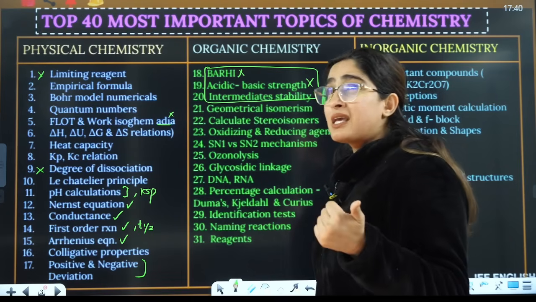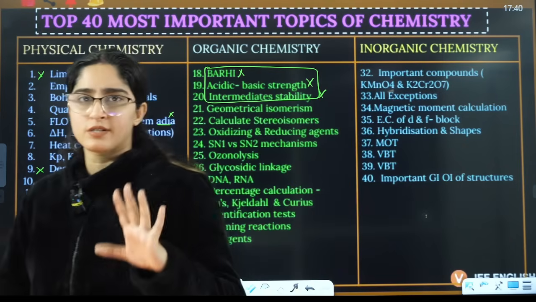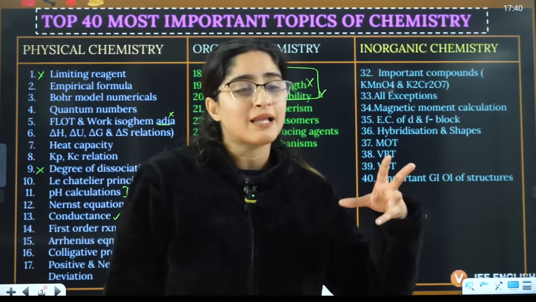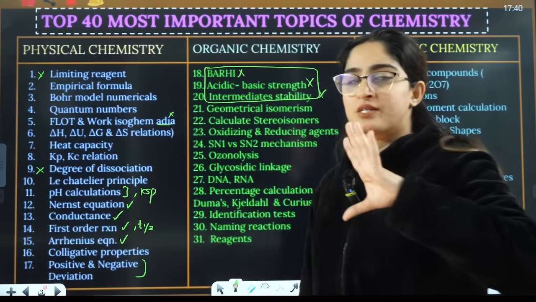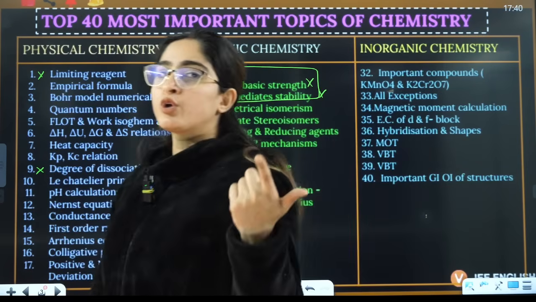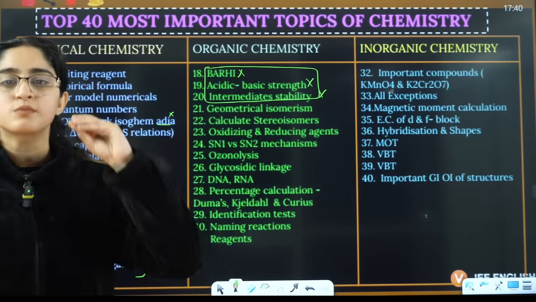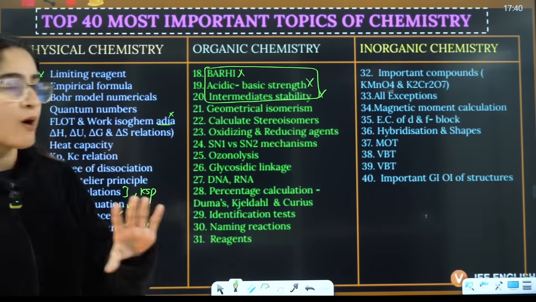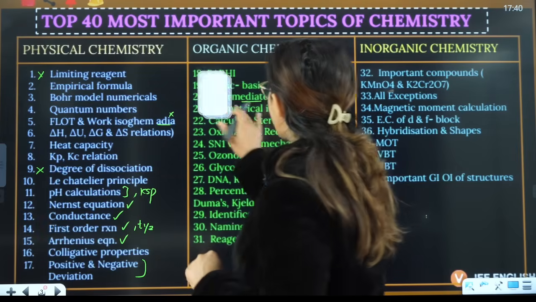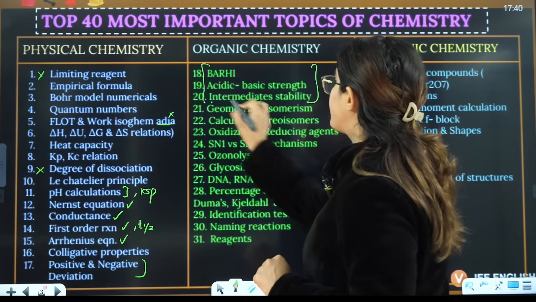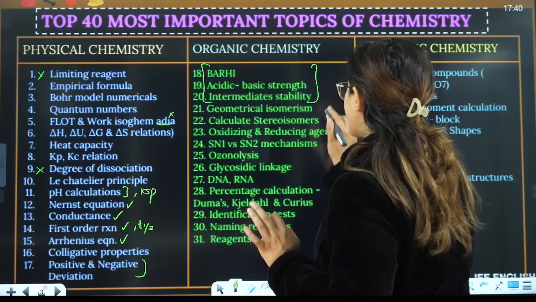And from GOC, in most of the shifts in 2025, we could see that 3 to 4 questions were asked. There were only 1 or 2 shifts where no questions from GOC were asked, but in most of the shifts there were a good amount of questions. So I would say, do it together. It's very important. Then geometrical isomerism.